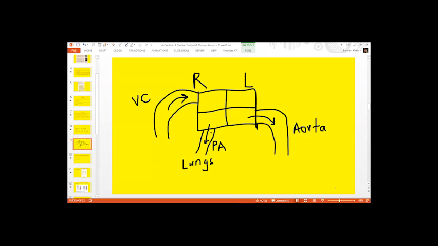Similarly, the pressure inside the pulmonary artery is the afterload for the right ventricle, because the right ventricle is supposed to pump or eject blood into the pulmonary artery. So if you increase the pressure either in the aorta or in the pulmonary artery, you are compromising the pumping ability, you are compromising the force of contraction, you are compromising the cardiac output.